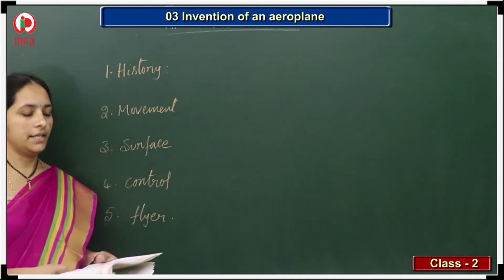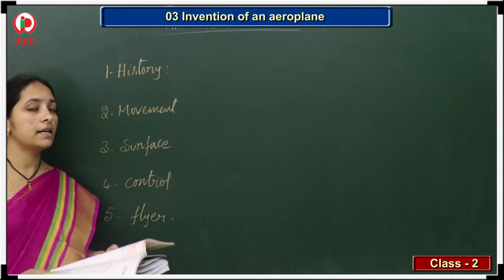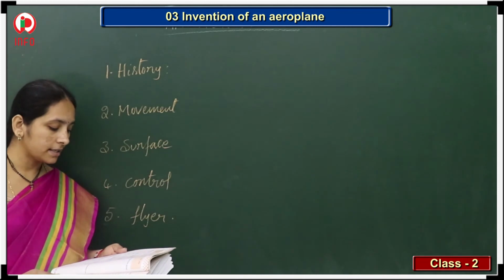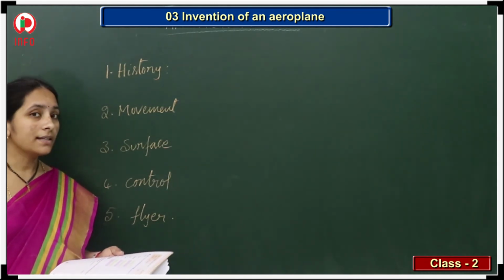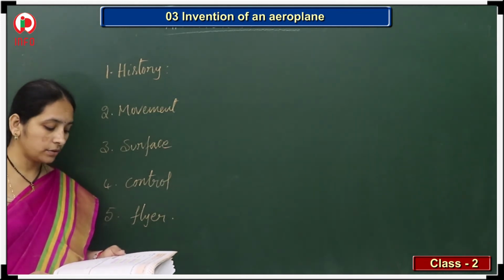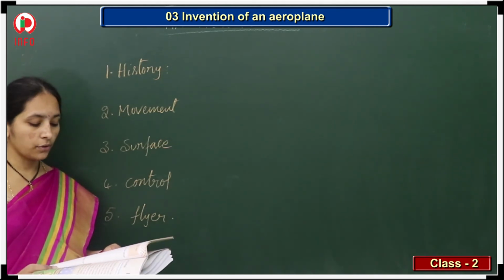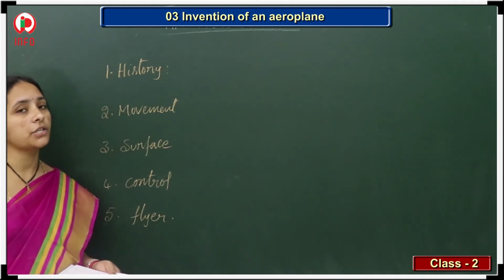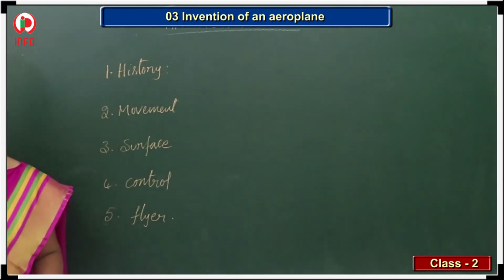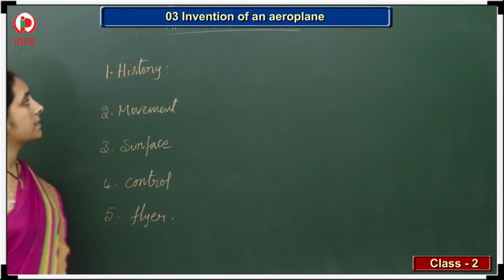Okay. Yes, children. So the last topic in this lesson in the textbook, that is, let's listen. Here I read out a few words. Quickly frame sentences on each and say them aloud. So you tell me the sentences on this.